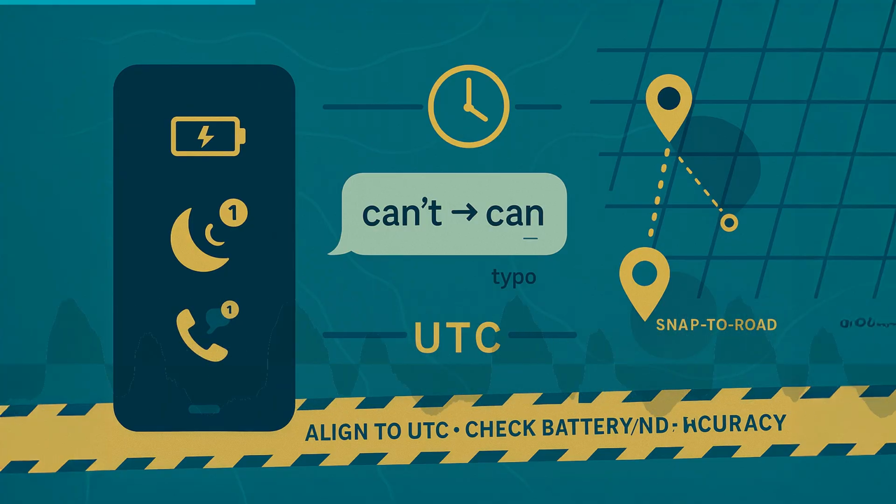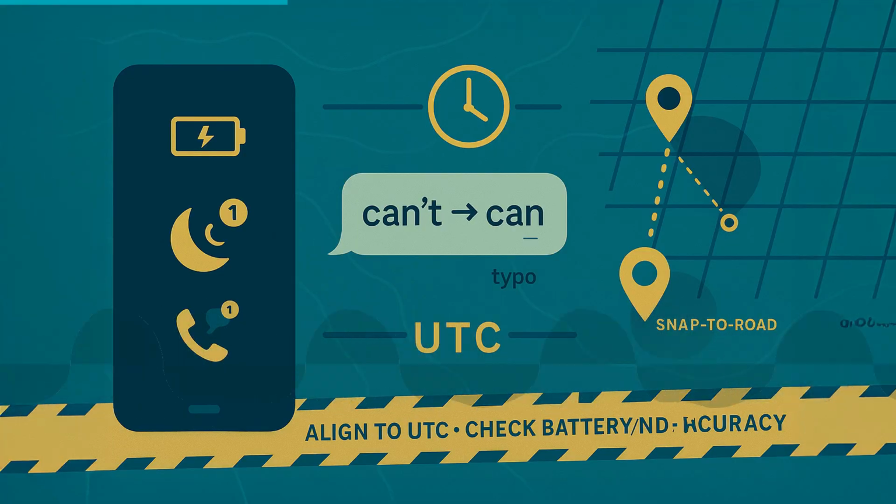Read the accuracy field if available, e.g., plus or minus 30 m. If a path implies superhuman speed, you have sampling or clock issues. Phrase fairly: the device reported a location consistent with being near X, not the person was in X.